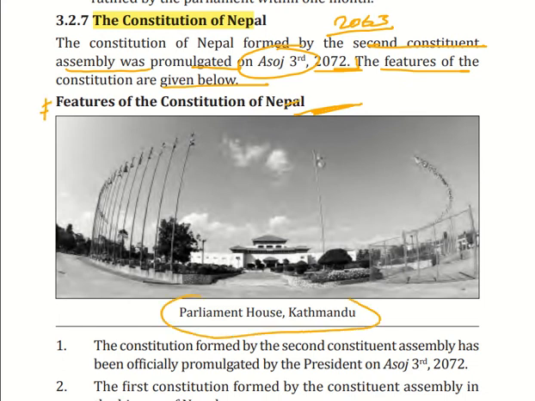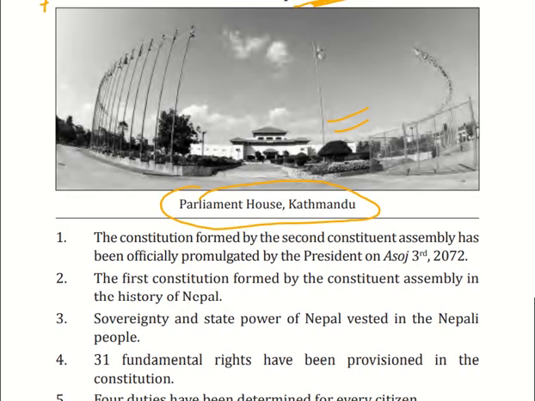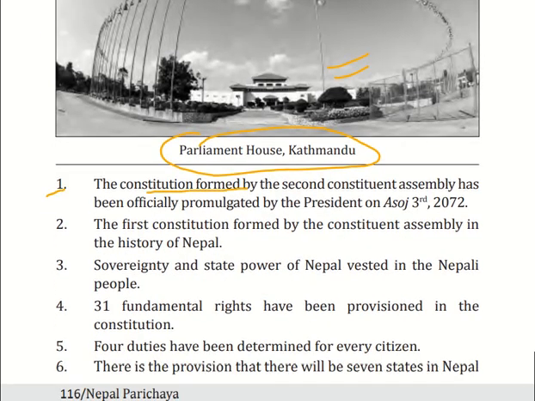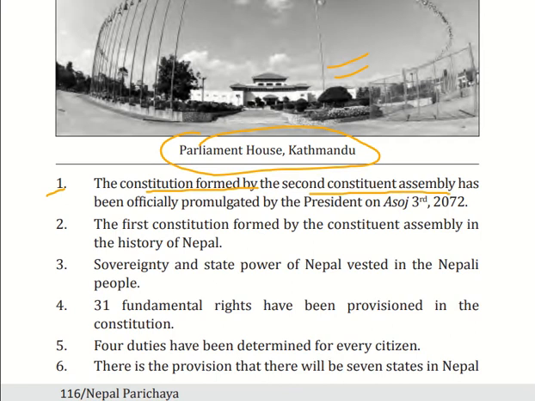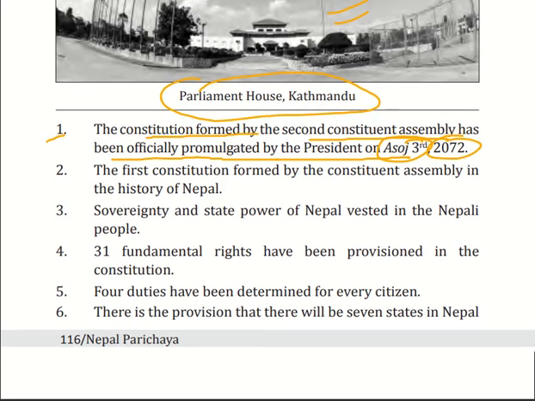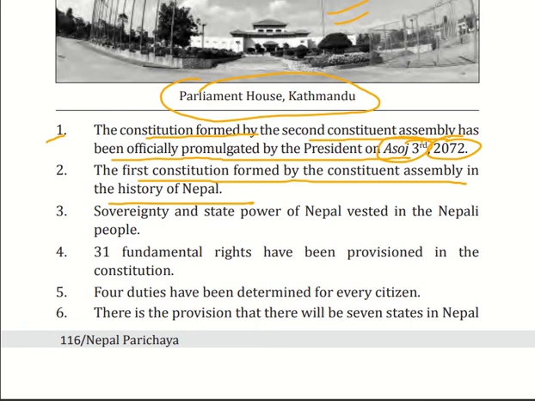This is the Parliament House of Nepal. It is in Kathmandu. So the first feature is the constitution framed by the Second Constituent Assembly, which has been officially promulgated by the President on Ashoj 3rd, 2072. It is the first constitution framed by a Constituent Assembly in the history of Nepal.